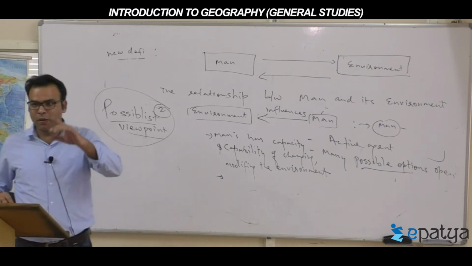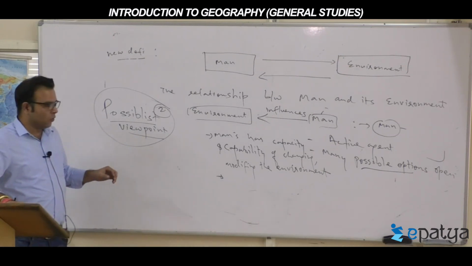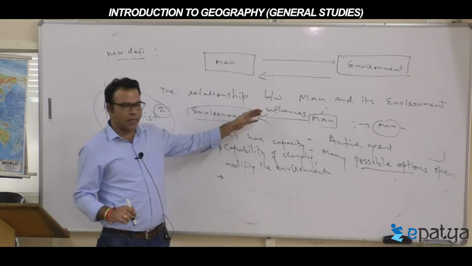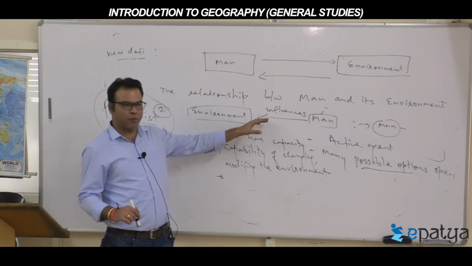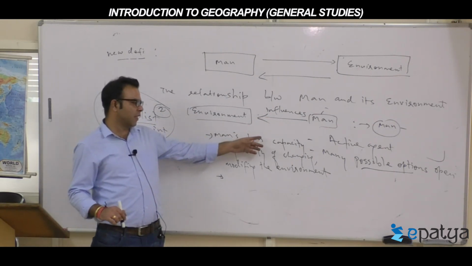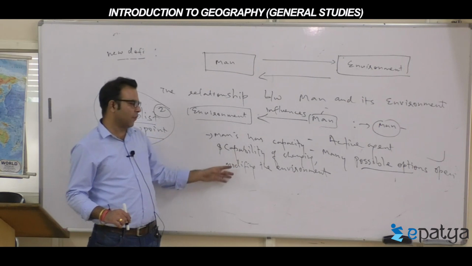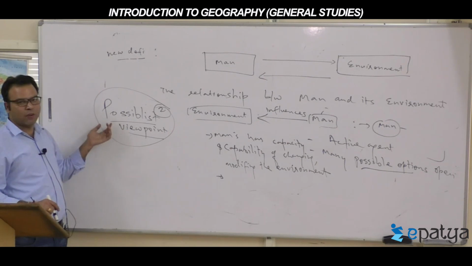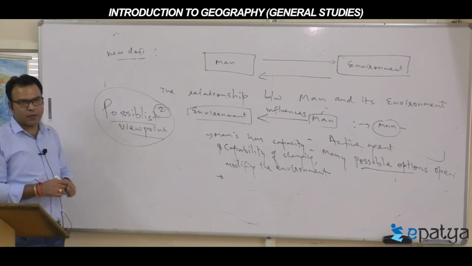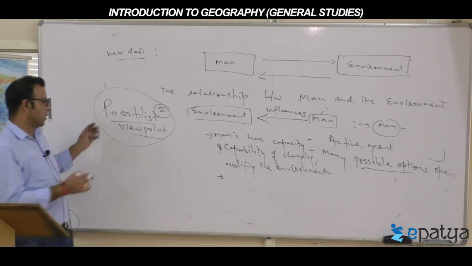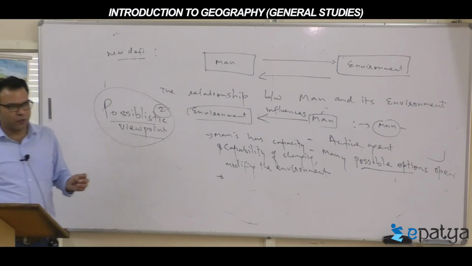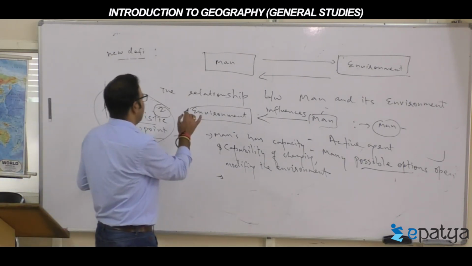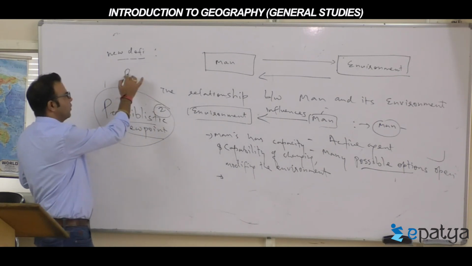Okay, so now audible, guys? So the idea is that when man influences the environment, or man acts as an active agent and many possible options open for him, as a result his capacity and capabilities to modify the environment increase. Such kind of thinking or scholar viewpoint is called the possibilistic viewpoint. Cleared? This entire approach is called possibilism.